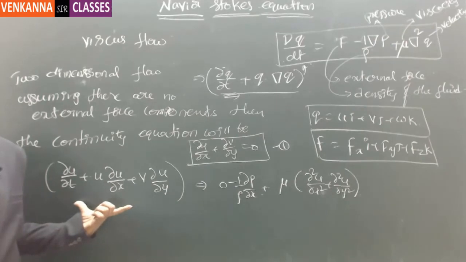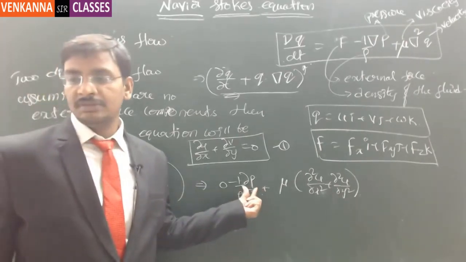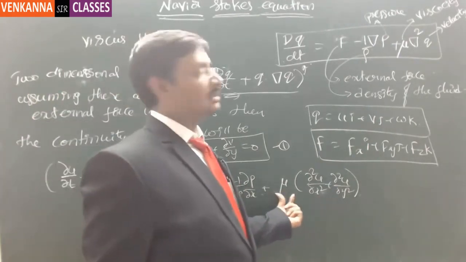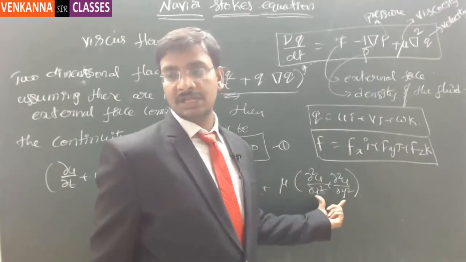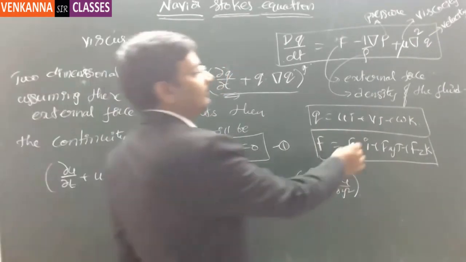Got it? So this is the material derivative component, and this is the pressure component. This is the external force component. This is the viscosity, and this is the del square of u. Similarly, you can write for the velocity component v.